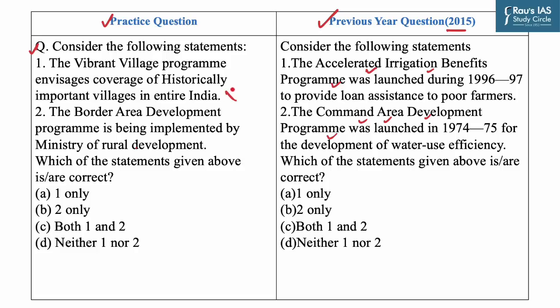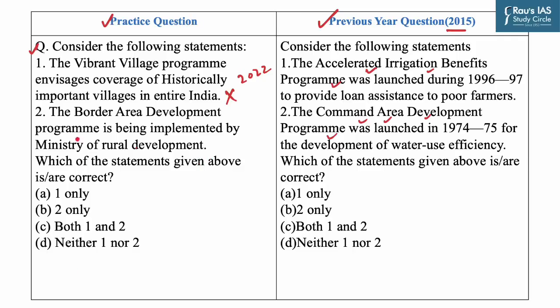Now this statement is incorrect, as the Vibrant Villages program has been announced in the Finance Minister's budget speech of 2022. And it covers the border villages on the northern border, which have sparse population, limited connectivity and infrastructure, and which often get left out from the developmental gains.